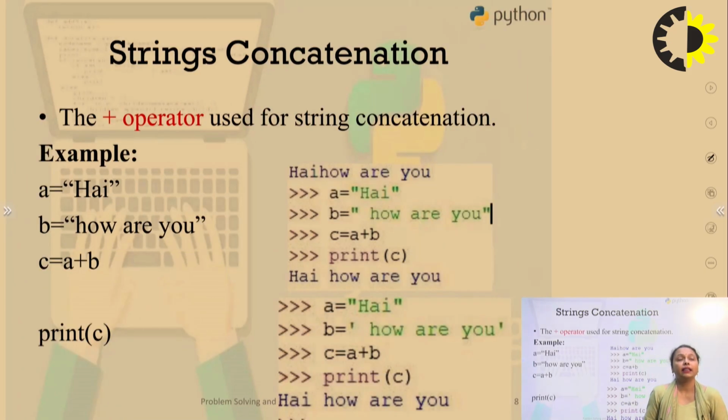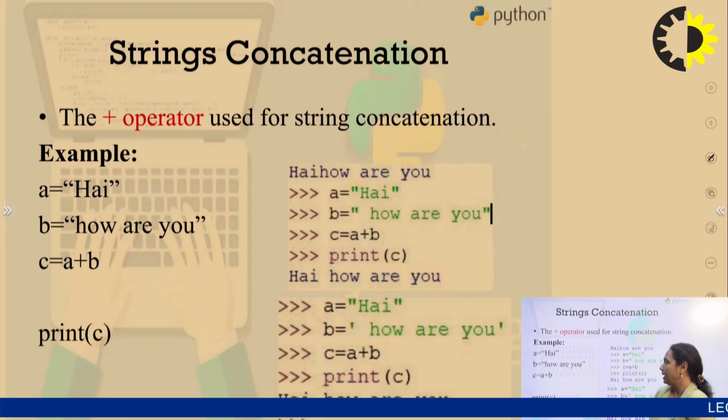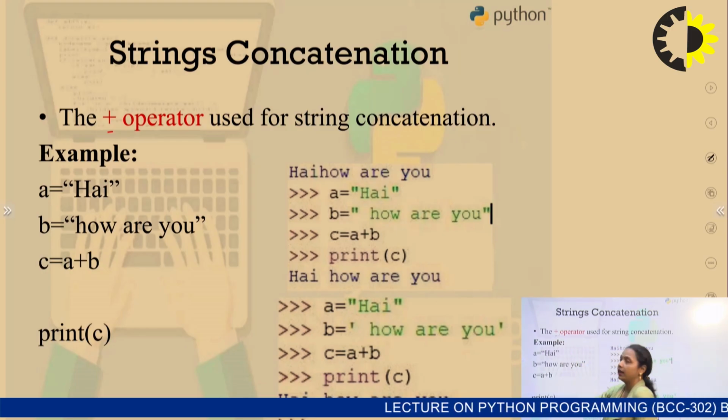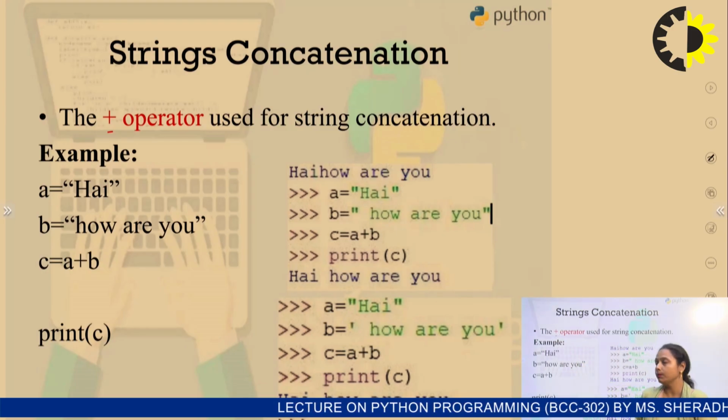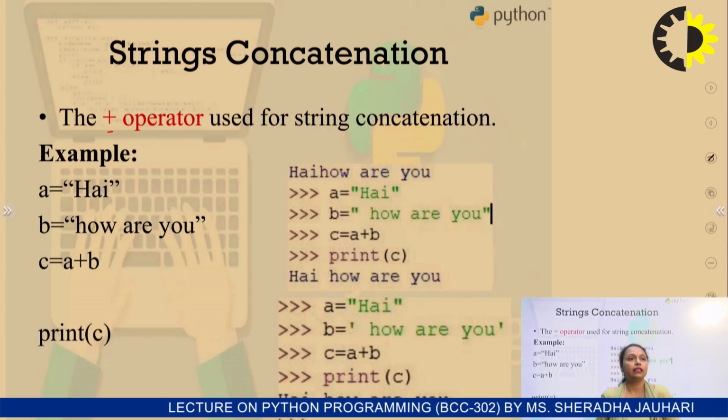Next, the string concatenation. When we want to merge multiple strings or multiple data within our program. For example, A is written as hi, and B is how are you. Now we want to merge these two sentences, that is, I want to say hi, how are you. For that, a simple plus operator is used, which is responsible for concatenating the strings.